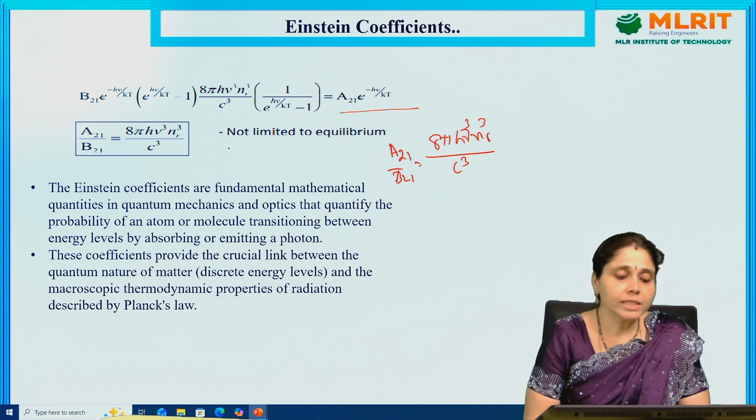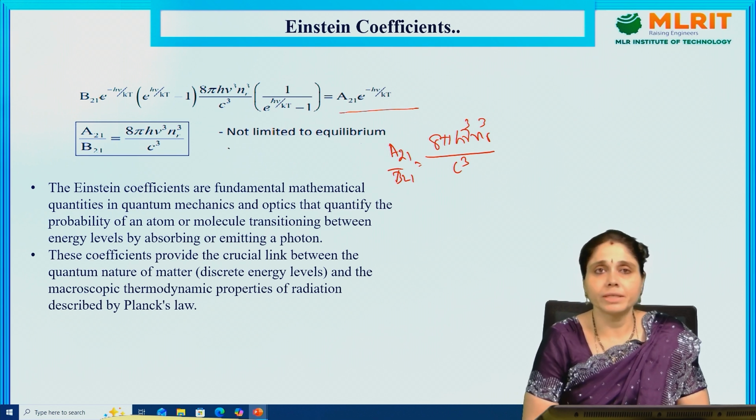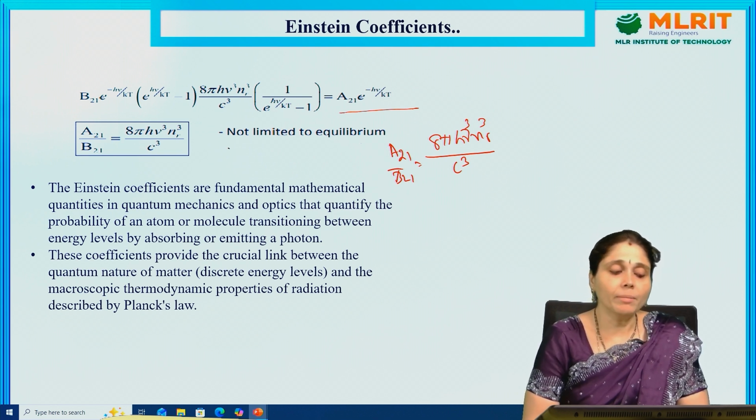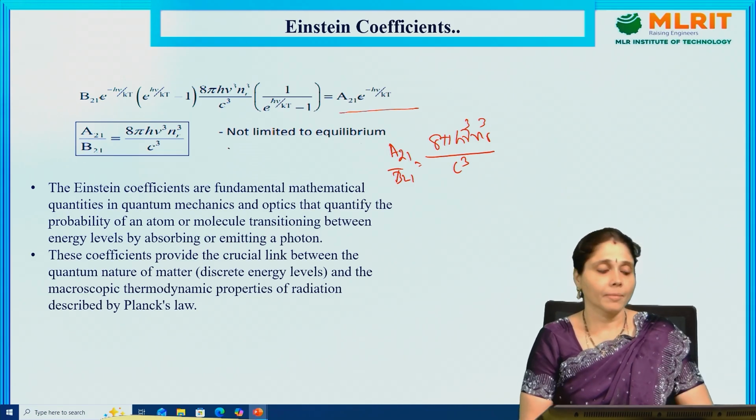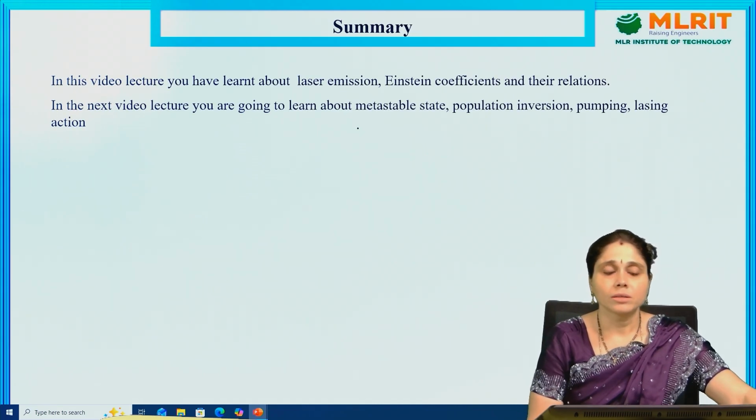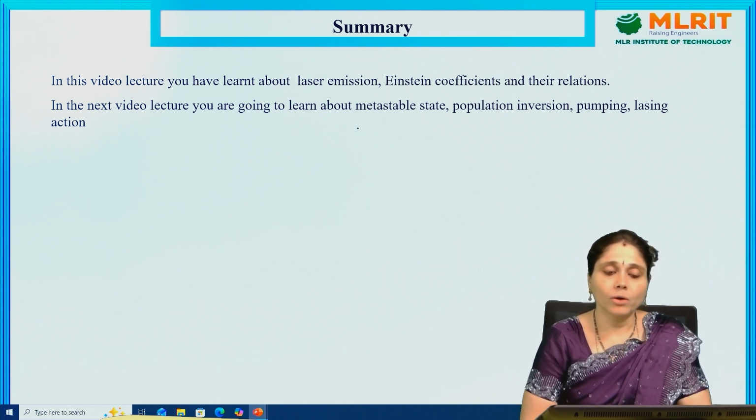So what do the Einstein coefficients tell us? The Einstein coefficients are fundamental mathematical quantities in quantum mechanics and optics that quantify the probability of an atom or molecule transitioning between energy levels by absorbing or emitting a photon. These coefficients provide a crucial link between the quantum nature of matter and the macroscopic thermodynamic properties of radiation described by Planck's law. In this video lecture you have learned about laser emission, Einstein coefficients and their relations.